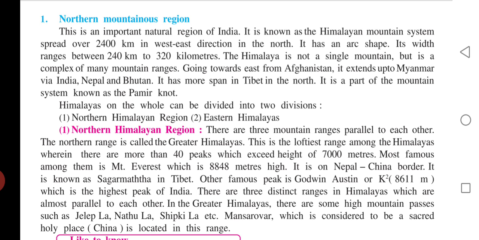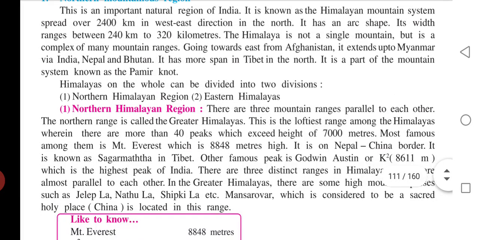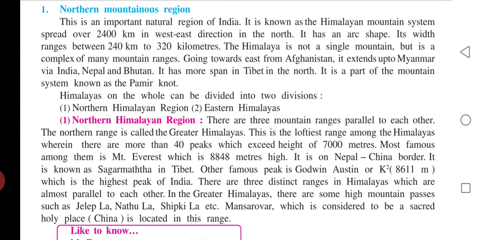Going towards east from Afghanistan, it extends up to Myanmar via India, Nepal and Bhutan. It has more span in Tibet, in the north. In the north, it's part of the mountain system known as the Pamir. Himalaya on the whole can be divided into two divisions. So let's get a general understanding about the Himalayas. So it's spread over 2,400 kilometers in the west-east direction.